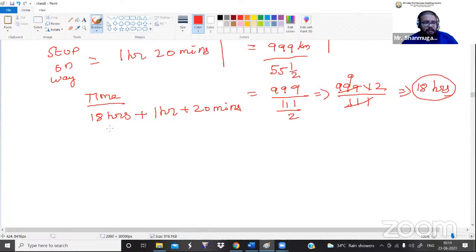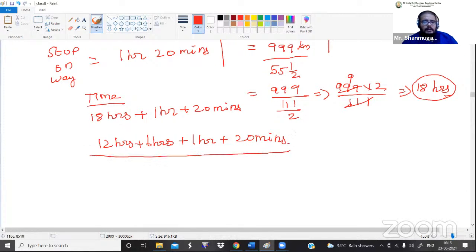So I'm just splitting this into two. 18 hours I can write as 12 hours plus 6 hours, additionally plus 1 hour plus 20 minutes. So this is the total time. Now the fellow has started the journey at 6 a.m., that is morning 6 o'clock. A.m. means morning, so early morning 6 o'clock he started his journey.